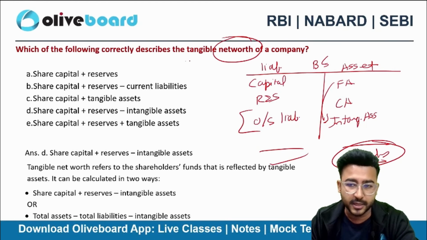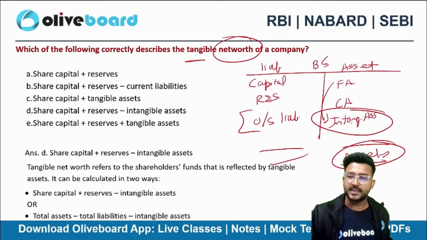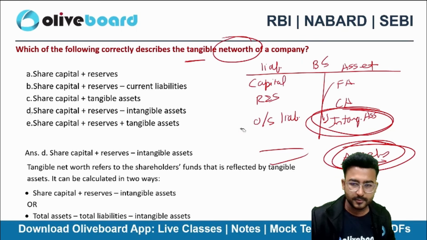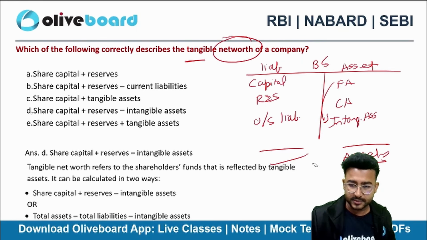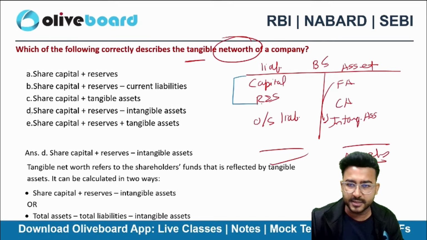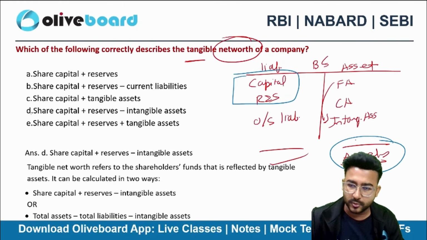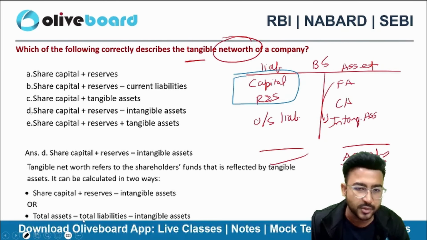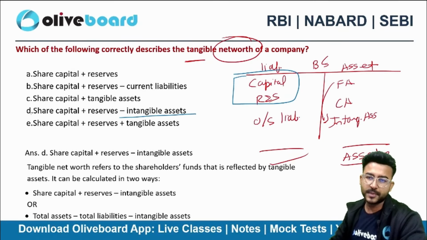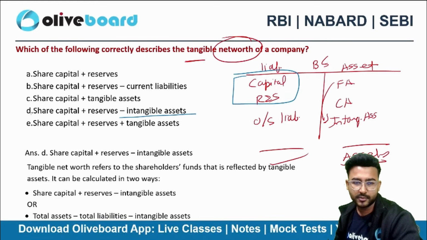That's why, you can calculate it in two ways. All the assets minus outside liability minus intangible assets. This is the first way. There is one more way. What you can directly do is take capital and reserves and surplus. Why take total assets and subtract from it? Instead of that, you can directly take capital and reserves and surplus and deduct the intangible assets. That will also give you tangible net worth. Okay, can be an important question.